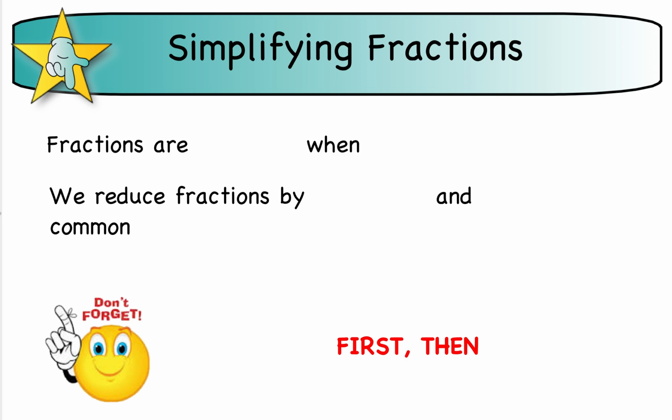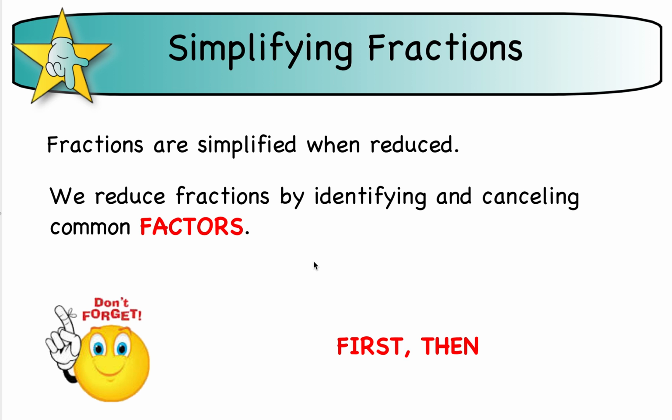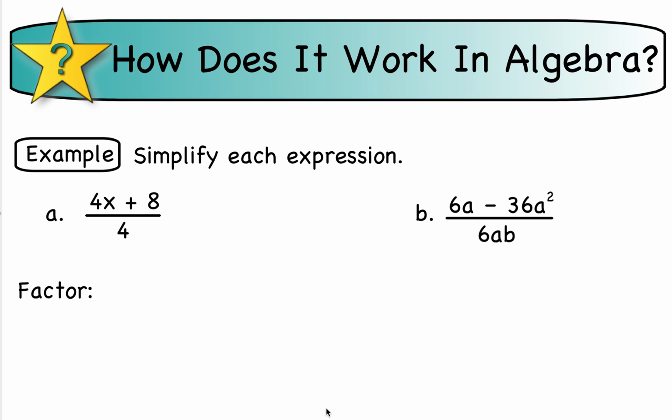So, simplifying fractions. Fractions are simplified when they are reduced. To reduce fractions, we want to identify and cancel any common factors. So we factor first, and then we cancel. So let's do some practice. So how does this work algebraically?